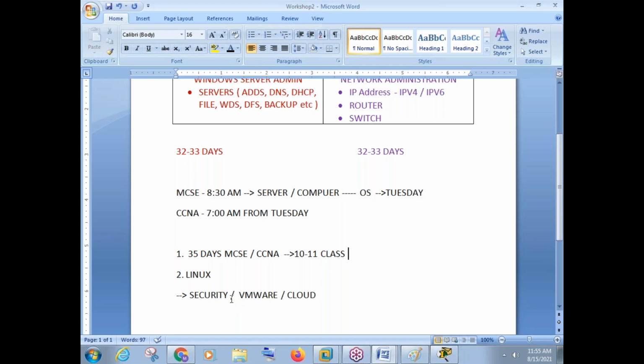But when you specially go for the security courses, then you are learning about firewalls, ethical hacking, cyber security and all those things. There are many options available in security. You can decide about security once you finish these three things. There are many courses in cloud computing. Once you finish these courses, then you can decide about cloud. There are many things in VMware. Once you finish this, then you can decide about VMware. Right now, we are not eligible to discuss all these things.